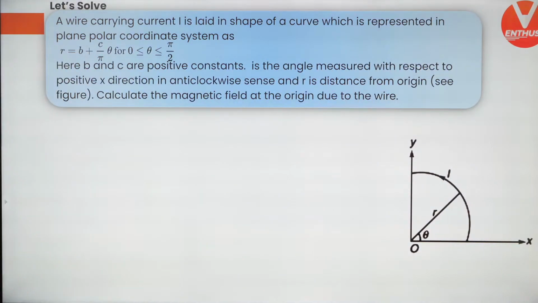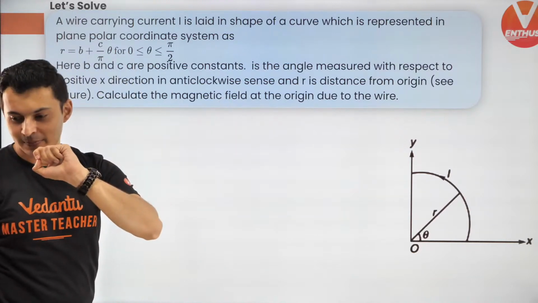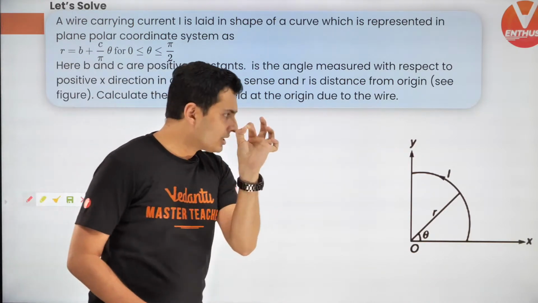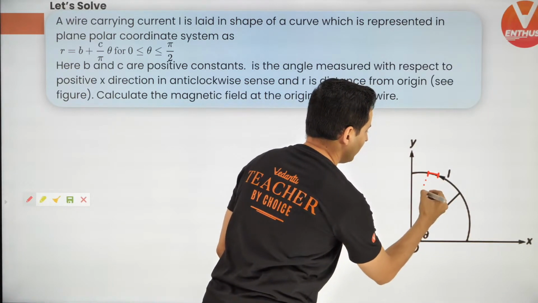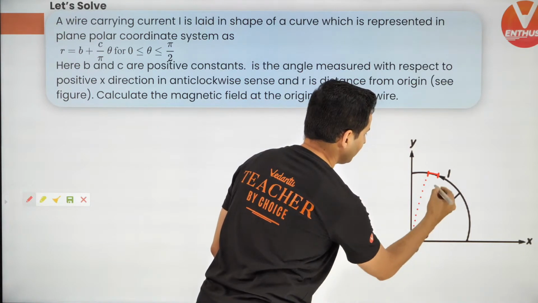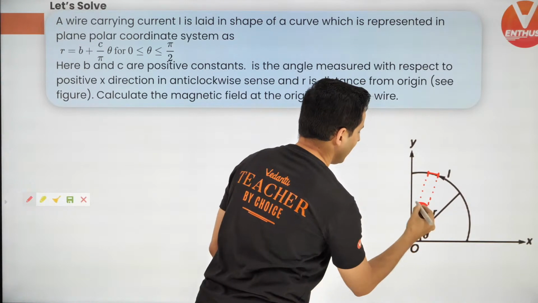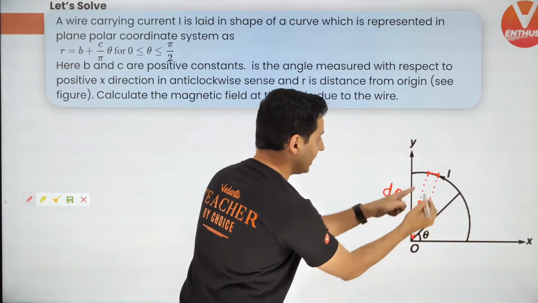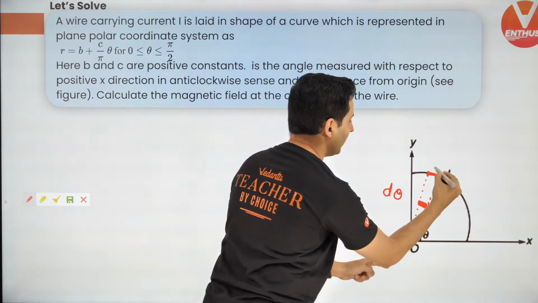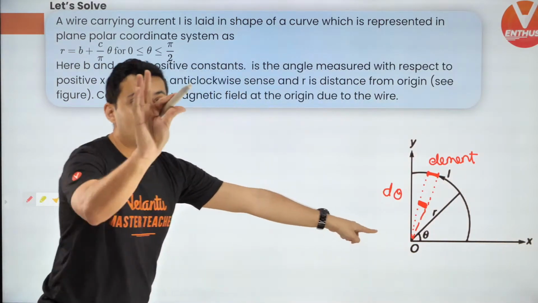Okay, chalo. Let's do this now. What you need to do is, due to each part, you need to find the magnetic field. Each part over here, let's say from here to here, and let's say at the center, it is going to subtend some angle, and that angle will be d theta. How much angle is it subtending? D theta. So due to that small element carrying current I, what is the magnetic field over there?